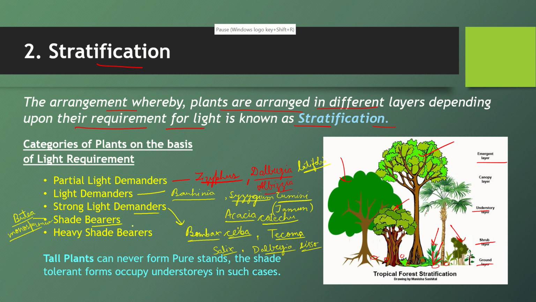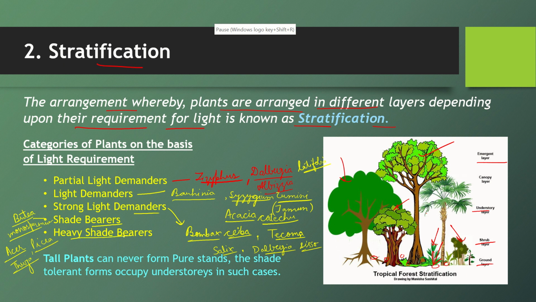We have another plant called Acer. Acer is maple. Then Picea. Picea is commonly called spruce. There is another plant, Thuja. Thuja, what you observe as Vidya Padhai, Thuja. It's called cedar. Okay, so these are shade bearer plants.